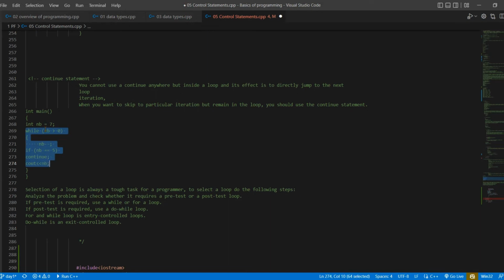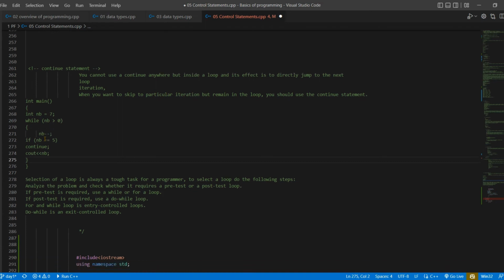I don't want to print this statement when nb is equal to 5. So I can use continue, which will skip this statement and increment or decrement the nb value, and again check the condition. Okay, so this is all about the continue statement.